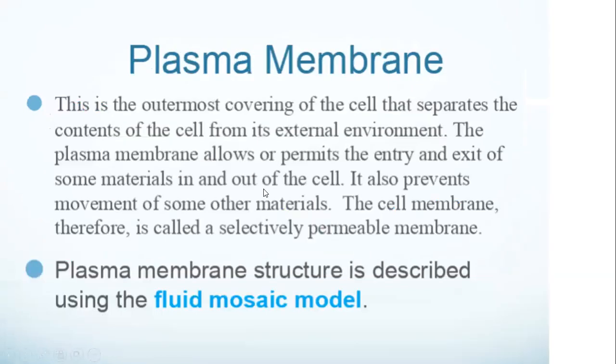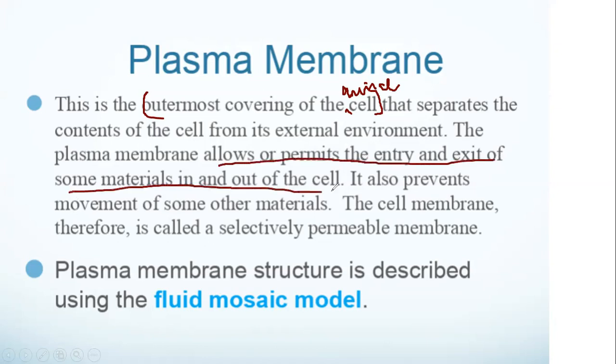Next we have the plasma membrane in detail. All these I have explained before. Plasma membrane is the outermost covering of an animal cell that separates the components from its external environment. It allows or permits the entry and exit of some materials in and out of the cell.